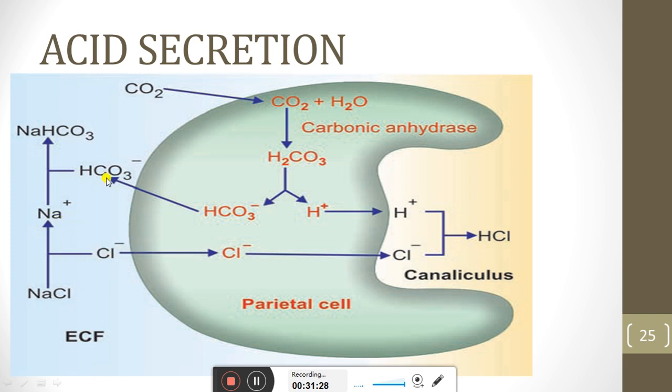The sodium and bicarbonate combine with each other and form sodium bicarbonate, and then the chlorine comes into the cell and from the cell is transferred into the canaliculus, where the hydrogen and chlorine combine and form hydrochloric acid.